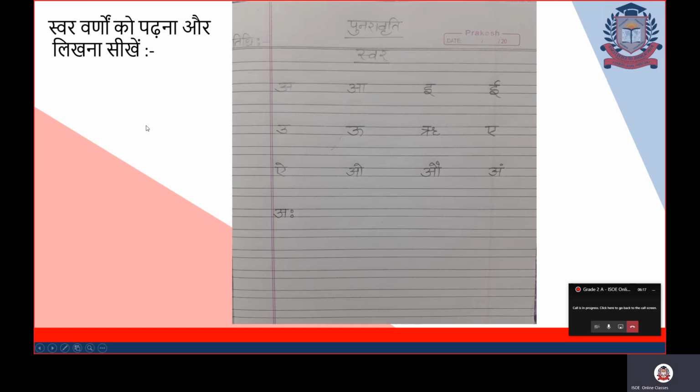After this, स्वर वर्णों को पढ़ना और लिखना सीखें. So here I am showing you one copy page where you can see how you are going to write in your copy. If you have a rough copy, there also you can write, and if you have your grade 1 Hindi copy, there also you can practice all these letters. So how are you going to write all these letters? On the top of your copy, you will write Punaravriti. Simply see the picture, and from the picture only you can write in your copy.